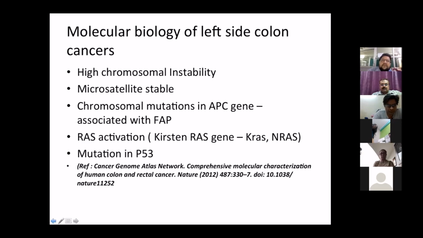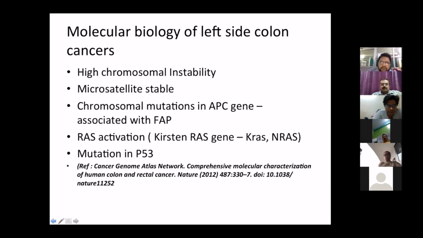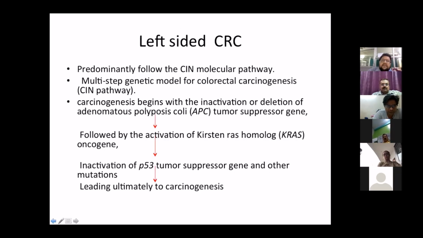The molecular biology of left colorectal cancer, as I mentioned earlier, includes chromosomal instability and KRAS, NRAS, and P53 mutations. Carcinogenesis in left colorectal cancer occurs in a specific pathway, a multi-step genetic model of colorectal carcinogenesis.